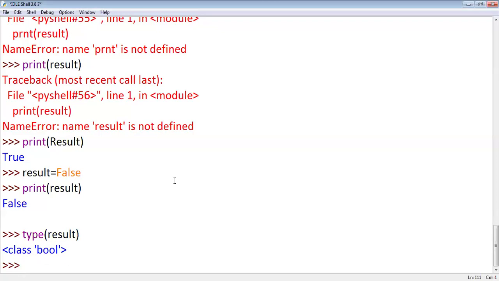Apart from these 5 fundamental data types, we have other data types. The next data type is list.